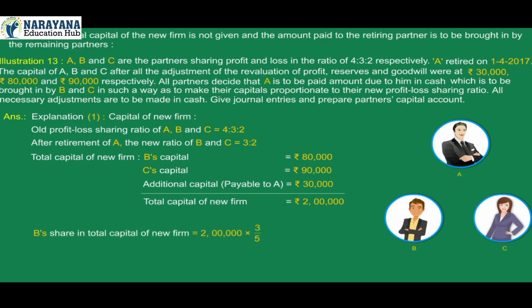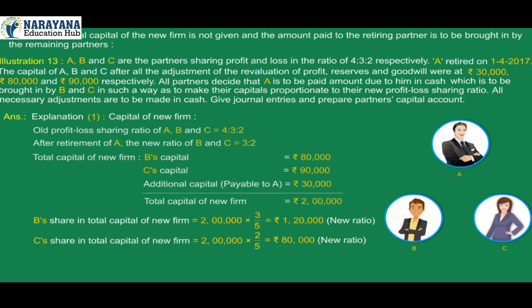B's share in total capital of new firm is 2 lakh into 3/5, which is rupees 1,20,000, that is new ratio. C's share in total capital of new firm is rupees 2 lakh into 2/5, which is rupees 80,000, that is new ratio.